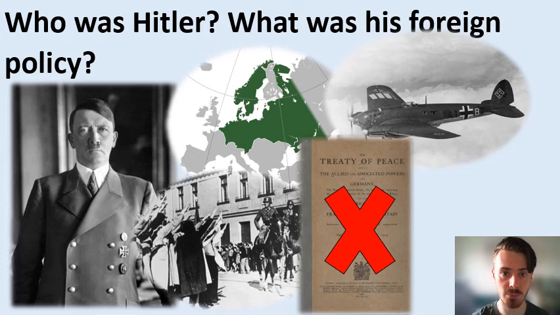Now, if you know those points, you should know what Hitler wants, why he wants it, and possibly how he intends to get it. Look at the questions for this. What were his aims as a leader? What are the German words you need to know? How would his aims work as foreign policy, and how would other countries get involved with these aims? If you know those answers and you can revise them, check your textbook and your main page, you should be able to answer this question.